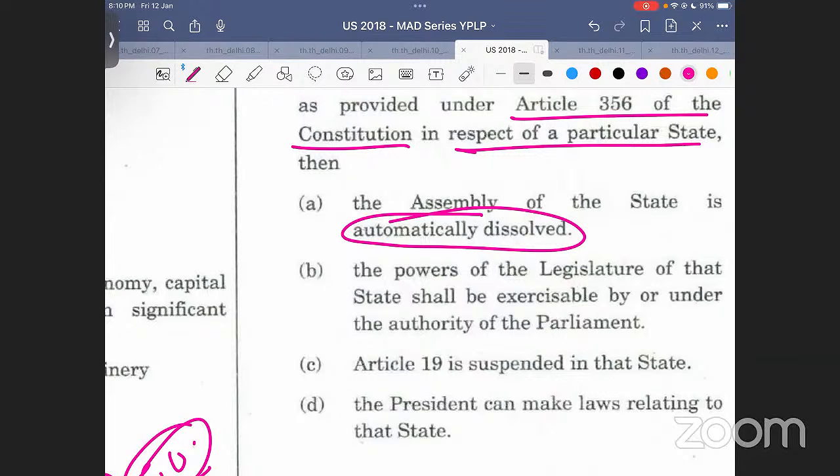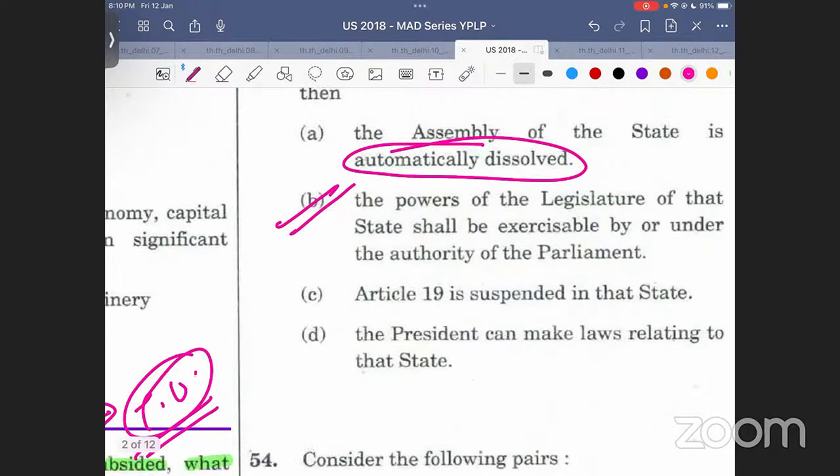Directly from Lakshmikant. What will be the answer to this particular question? Everybody knows this. कोई बड़ी बात नहीं है इसमें. This is very simple. Okay? The power of the legislature shall be exercisable by or under the authority of the parliament. ठीक है? समझ में आ गई बात?